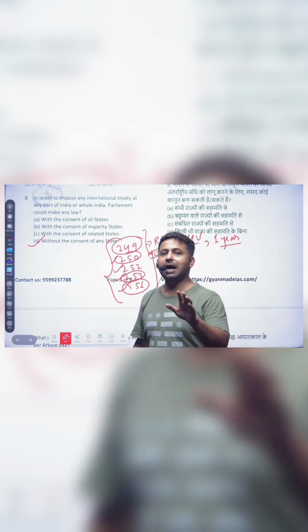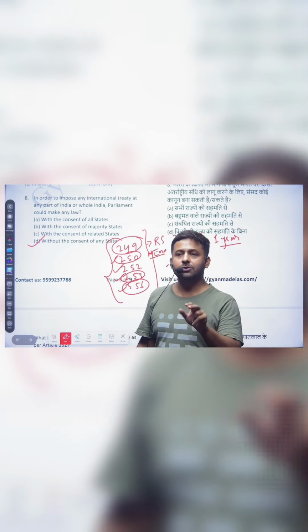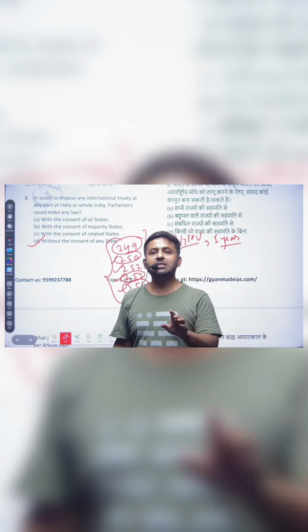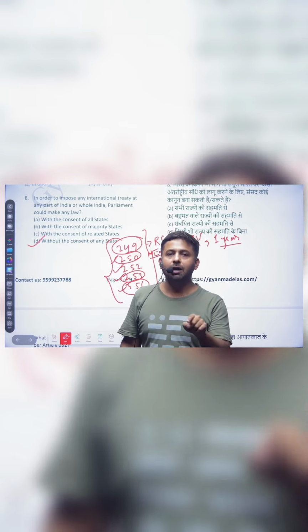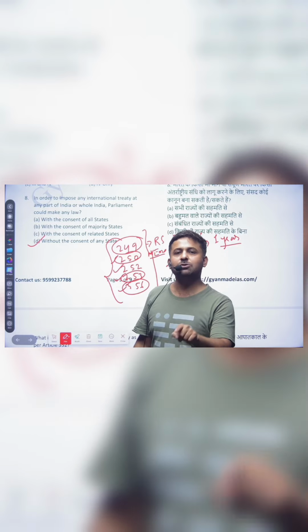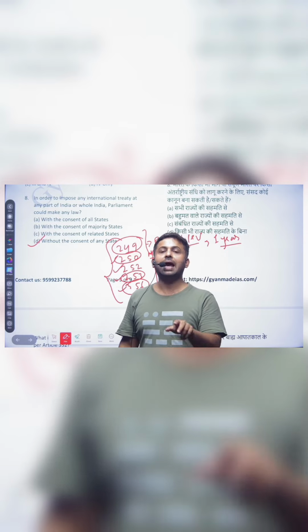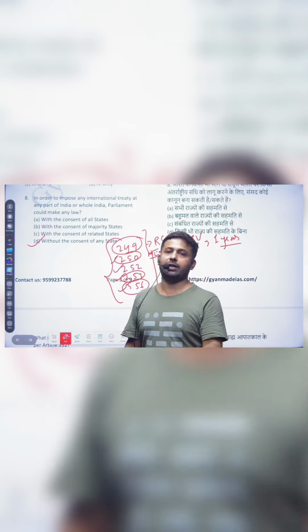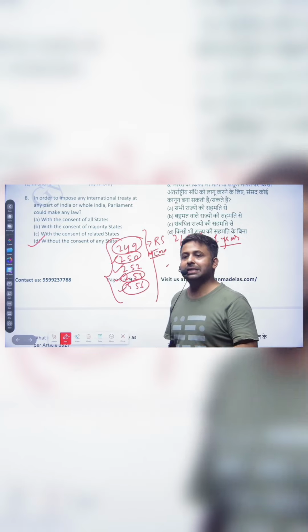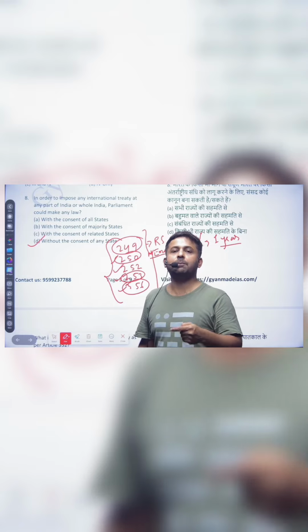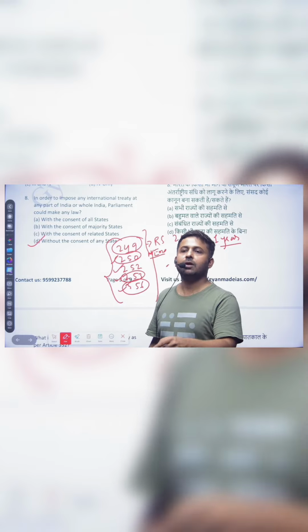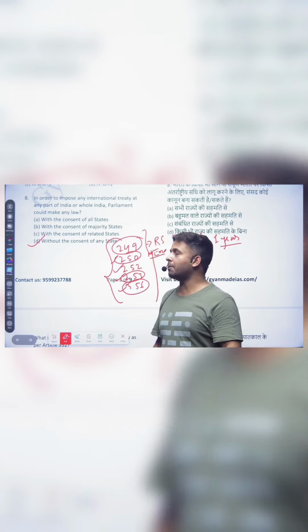And the third is Article 252, under which 2 or more states request the Parliament to make law on any state subject, and it becomes compulsory for these states to follow this law, and other states can also join it. But it is not binding on the other states, but if a state gives permission or consent to follow the law, then it becomes compulsory for that state.